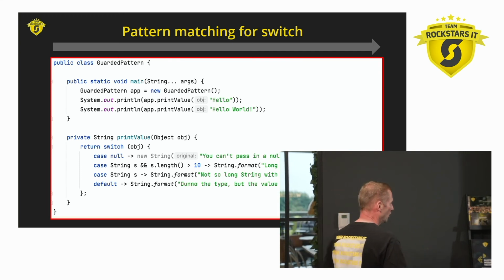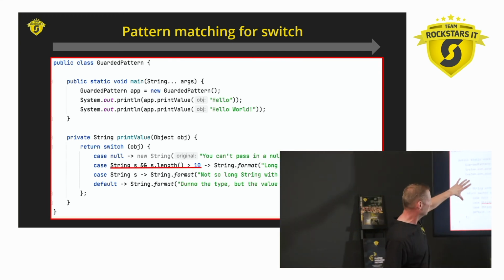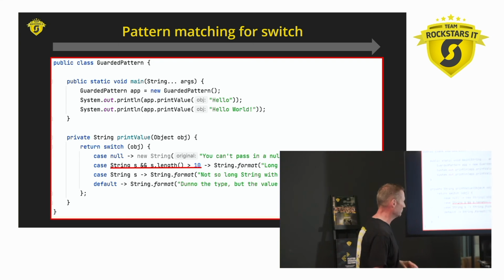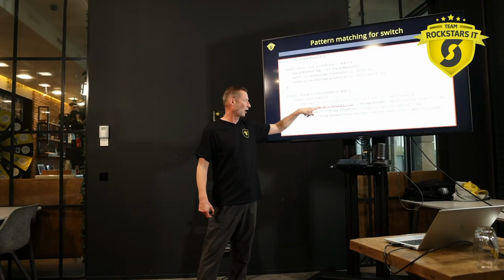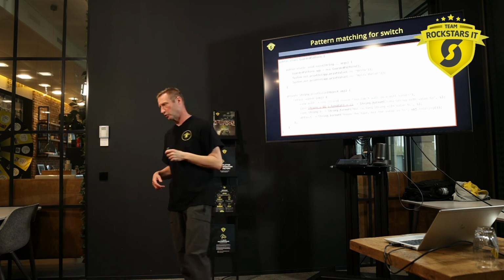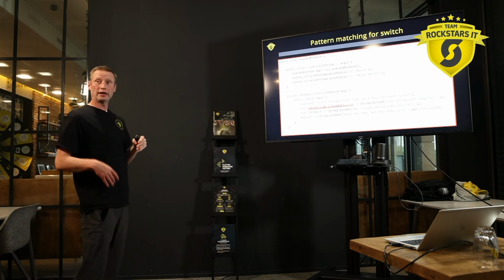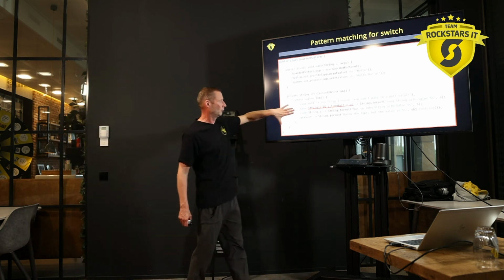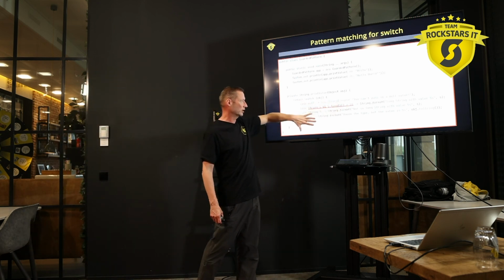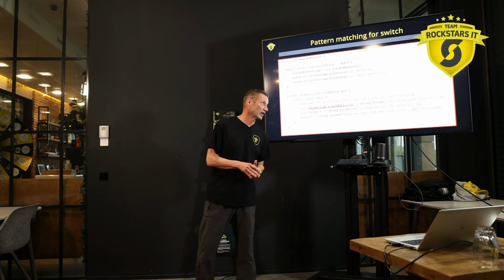Then there is the guarded pattern, which is a bit the same as before. We're still casing over the types, but now it is guarded by an extra condition. After the double ampersand, the short circuit and, you can add conditions. In this case it says, I will only apply this case if it is a string and the length of the string is larger than 10 characters.